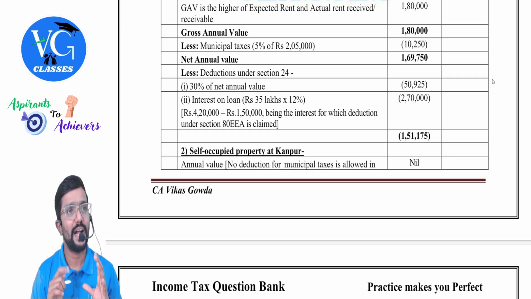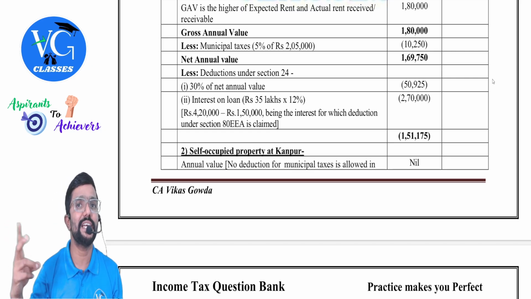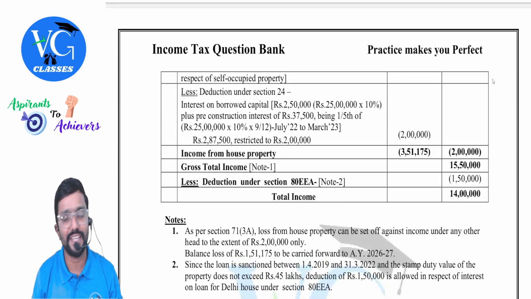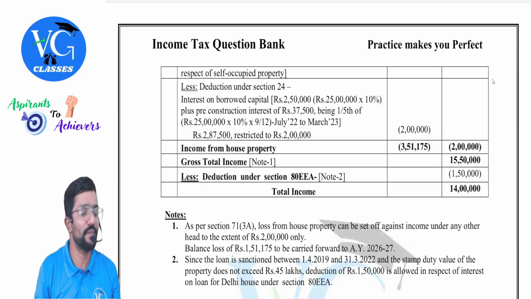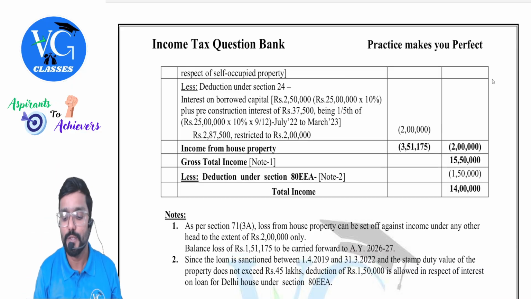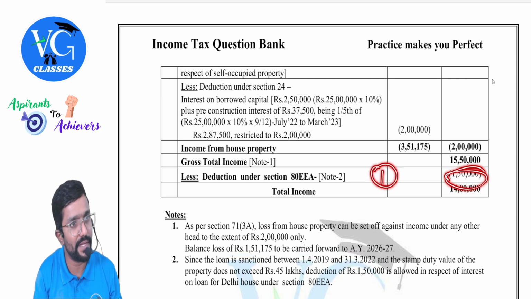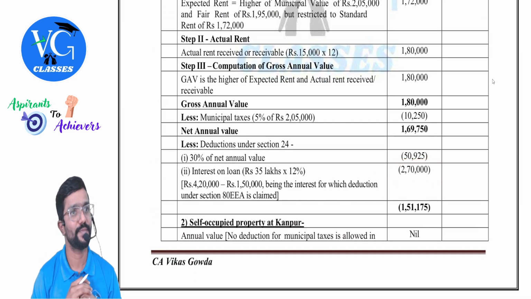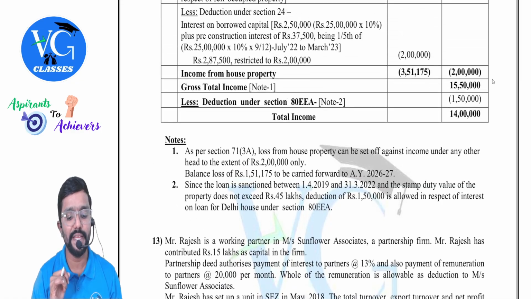Clear? Yes, sir. And house property loss, you can adjust it against other heads, but maximum 2 lakh. But if you claim it as deduction, can you claim it against salary income? Yes. So that is a better tax planning. So keep 150 first year, first priority. Remaining is how much? 270. Claim it.